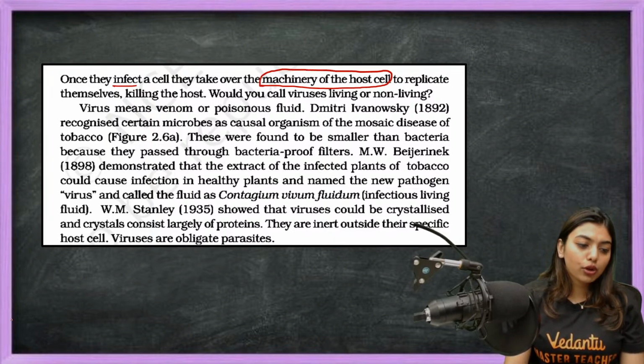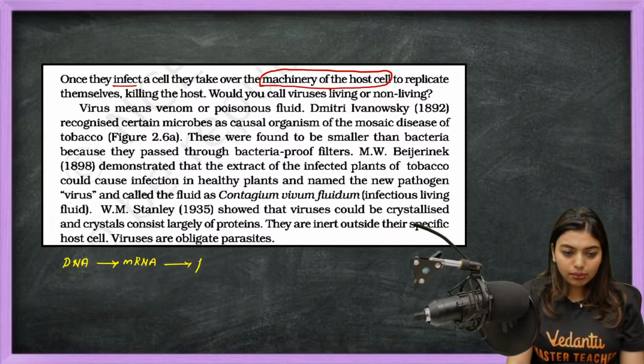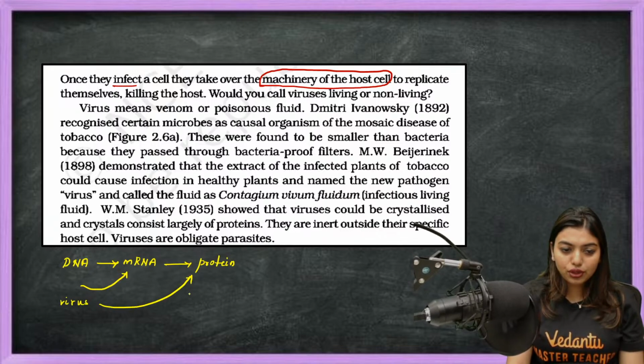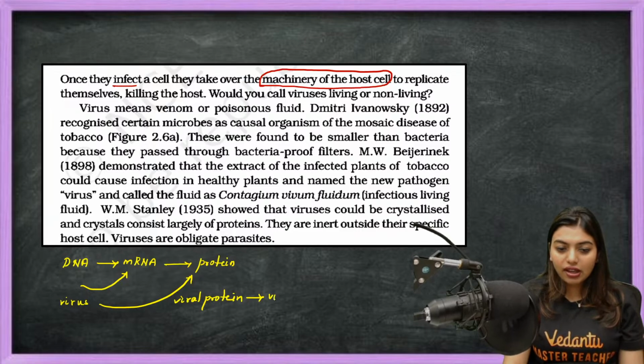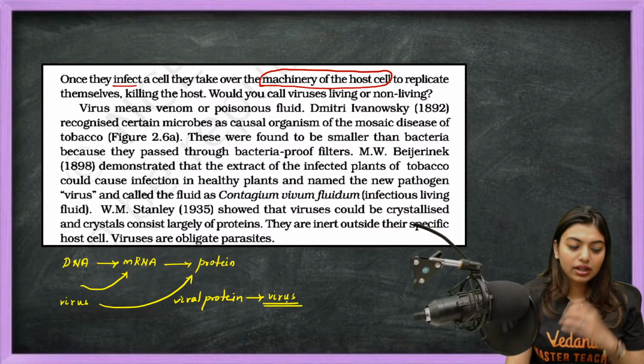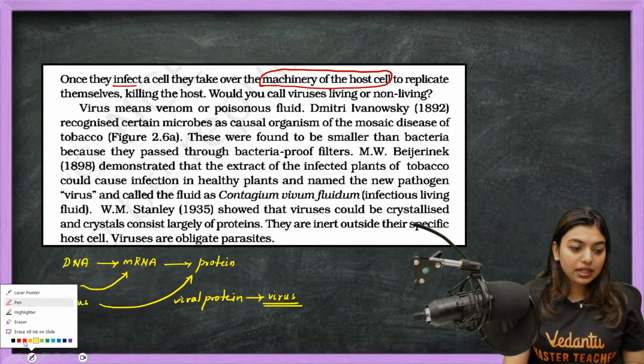Normally in our body, what happens? DNA will become mRNA, and mRNA will become protein. Correct? Same thing will happen, but the problem is, we will start forming RNA for the virus. We will start forming proteins for the virus. Viral proteins will start forming. By this, what is going to happen, you tell me? The entire body will have virus and it will harm our cells. So this is what is going to happen. Now see, it will replicate,